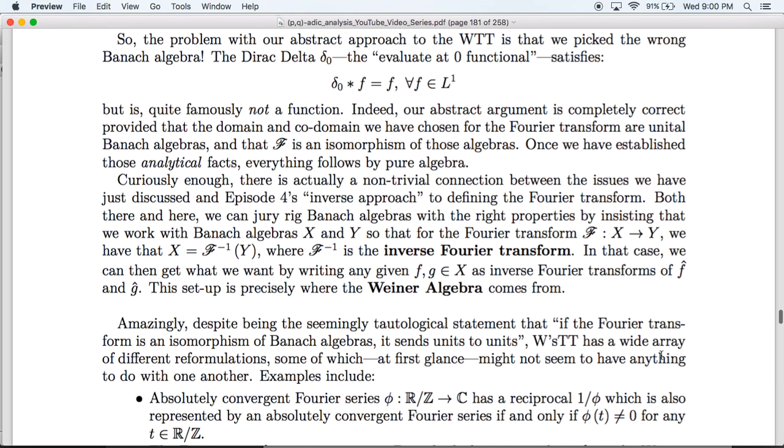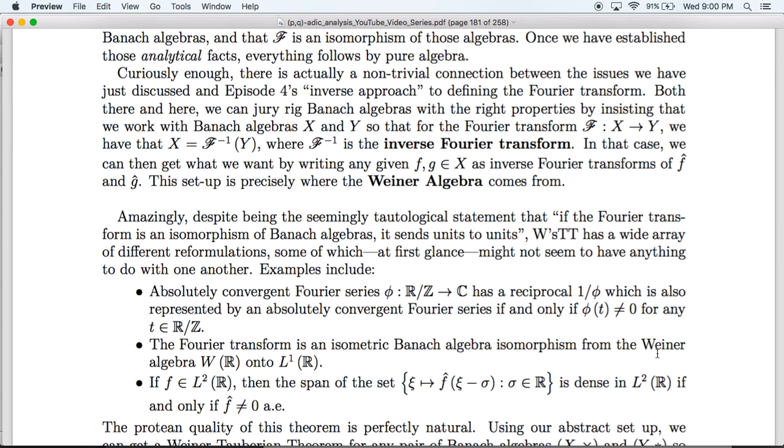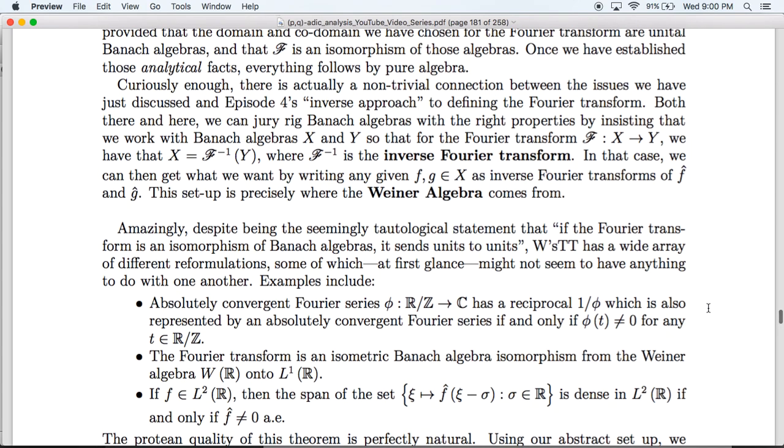So, amazingly, even though the statement, if the Fourier transform is an isomorphism of Banach algebras, it sends units to units, even though that statement is seemingly tautological, the Wiener-Tauberian theorem has a wide array of different formulations, some of which, at first glance, might not seem to have anything to do with one another. All of the following, for example, are equivalent reformulations of the underlying principles.